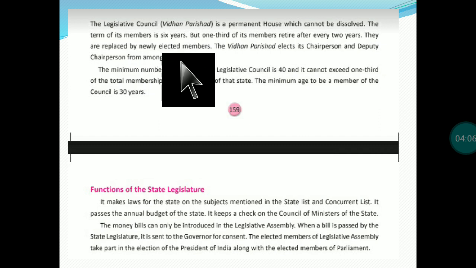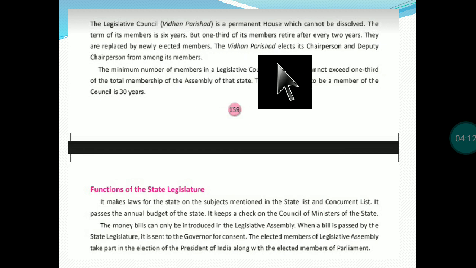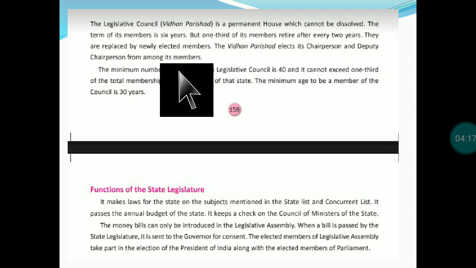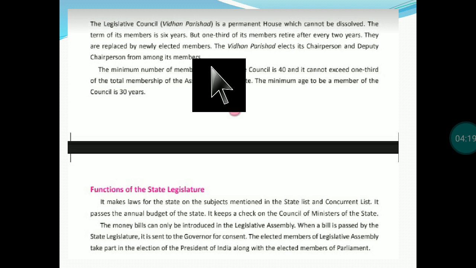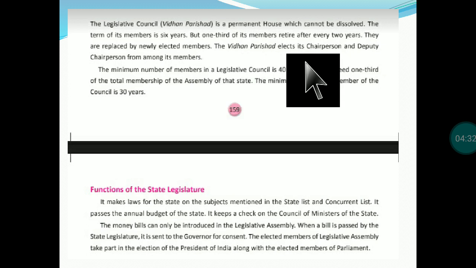They are replaced by newly elected members, but it cannot be cancelled as a whole. The Vidhan Parishad elects its chairperson and deputy chairperson from among its members. It is not from outside or from any other group. And who is the chairperson of Rajya Sabha? That is the Vice President of India, if we are talking about the central level.